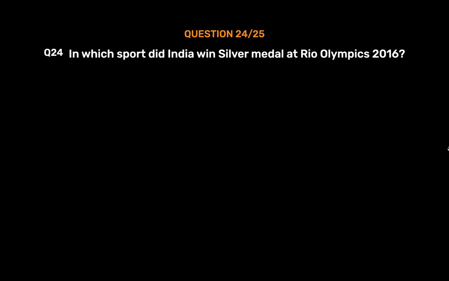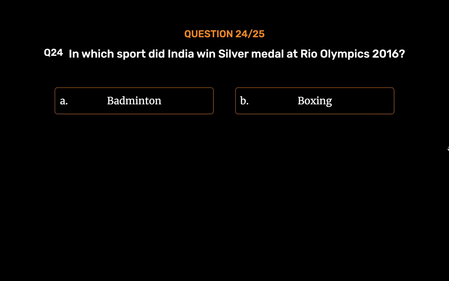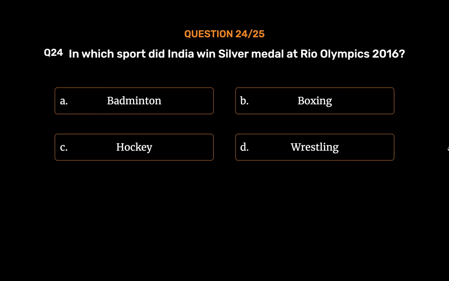Question number 24. In which sport did India win silver medal at Rio Olympics 2016? Option A. Badminton. Option B. Boxing. Option C. Hockey. Option D. Wrestling. The correct answer is Option A. Badminton.